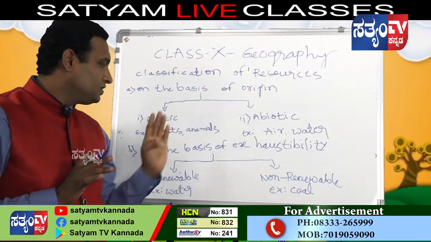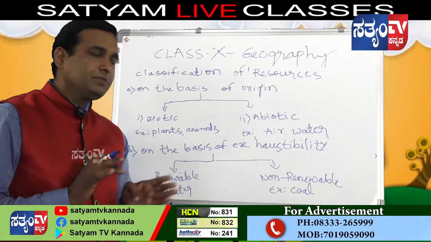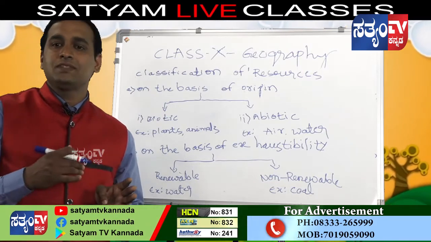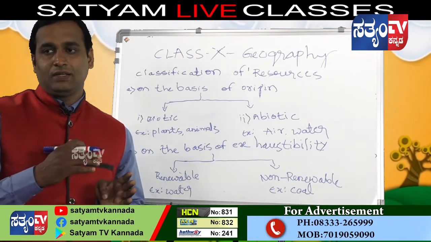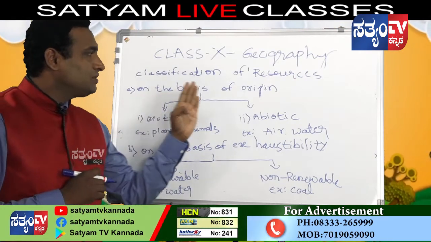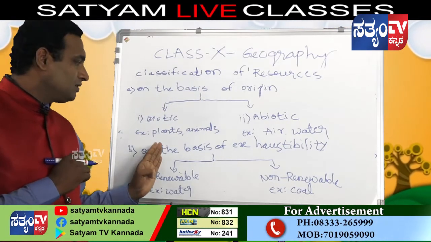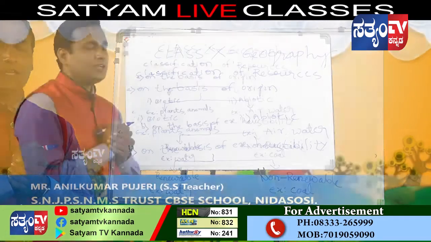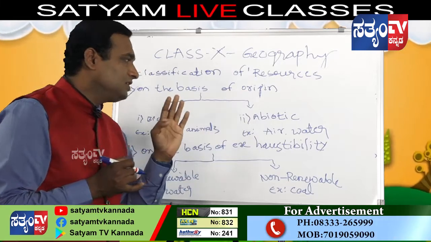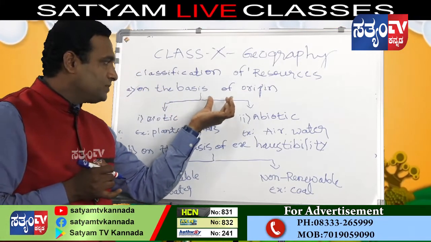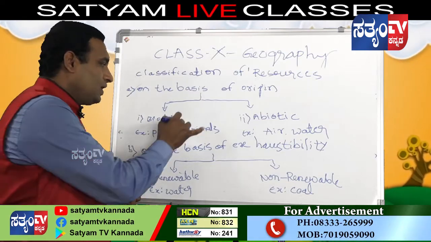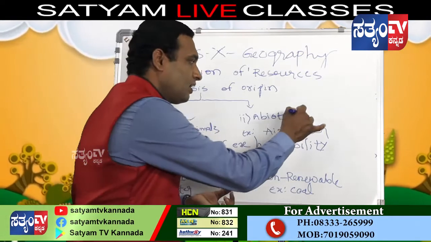One is on the basis of origin, the second is on the basis of exhaustibility, the third is on the basis of ownership, and the fourth is on the basis of state of development. First of all, I will explain what is on the basis of origin and what is on the basis of exhaustibility. Here I have written on the basis of origin. In this, resources again can be classified into 2 groups: one is biotic, the second is abiotic.